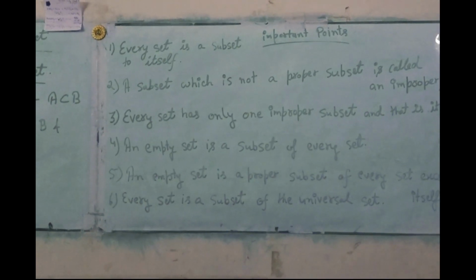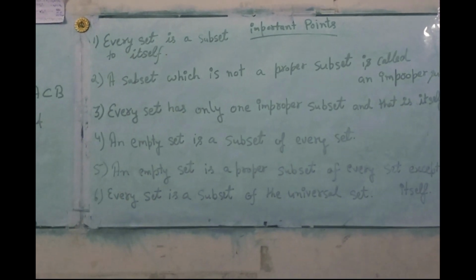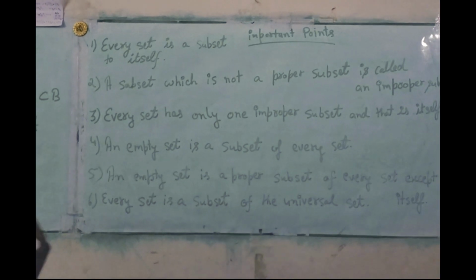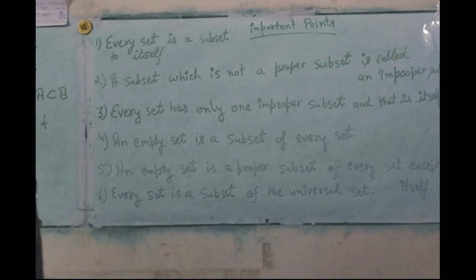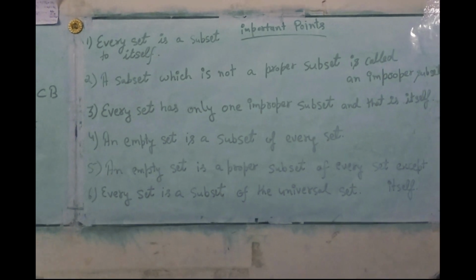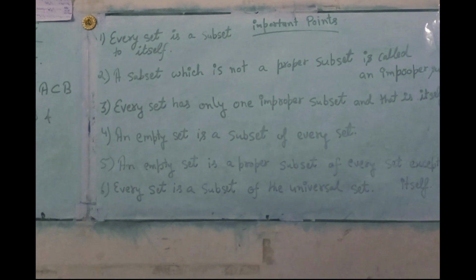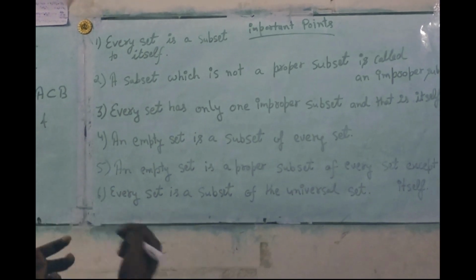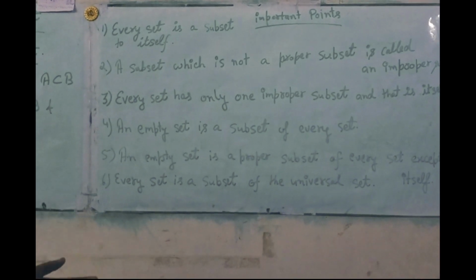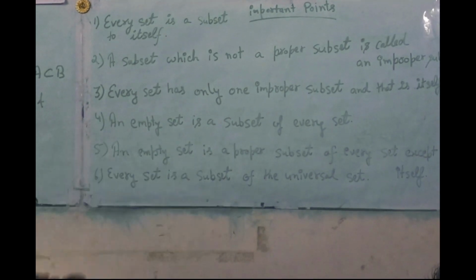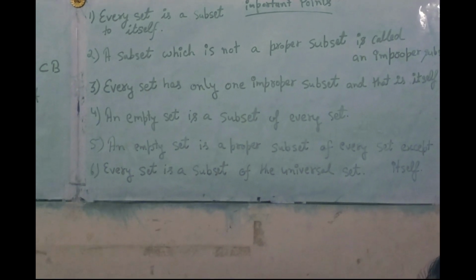Some important points. Every set is a subset of itself. A subset which is not a proper subset is called an improper subset. Every set has only one improper subset, and that is itself. An empty set is a subset of every set. An empty set is a proper subset of every set except itself. Number 6, every set is a subset of a universal set.